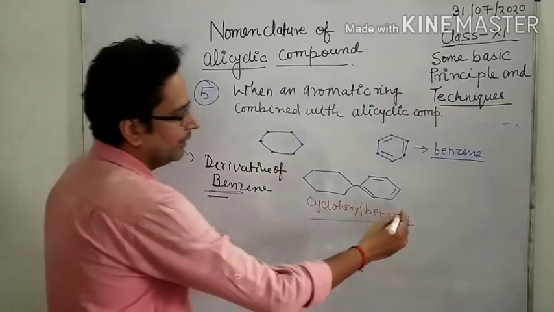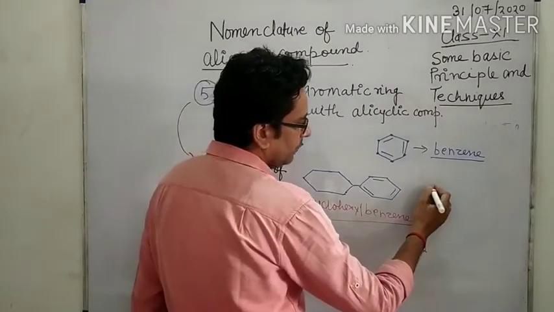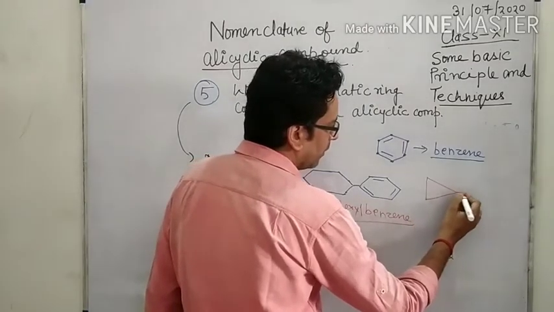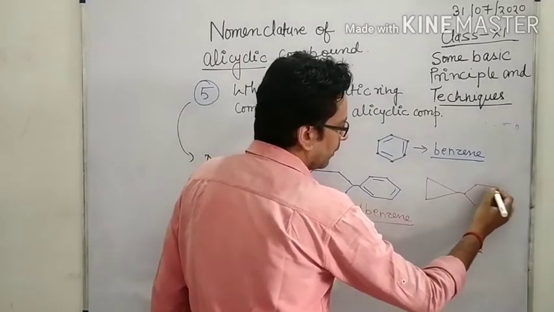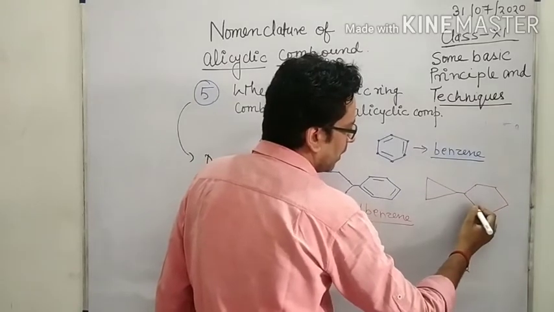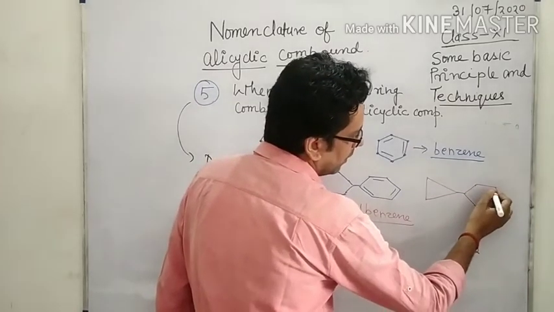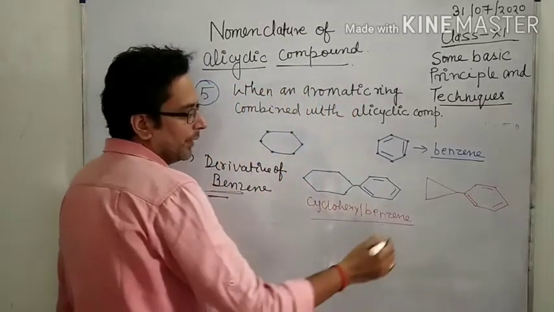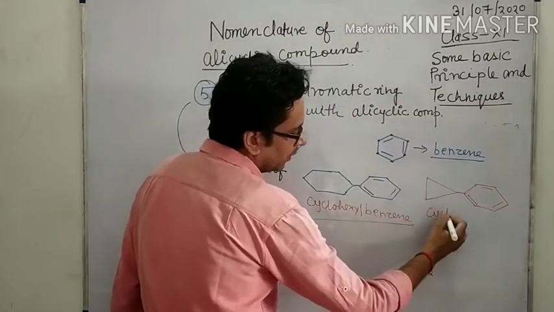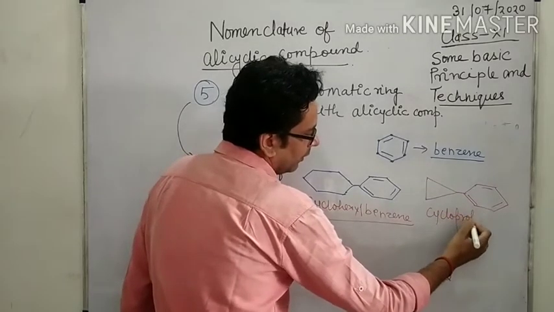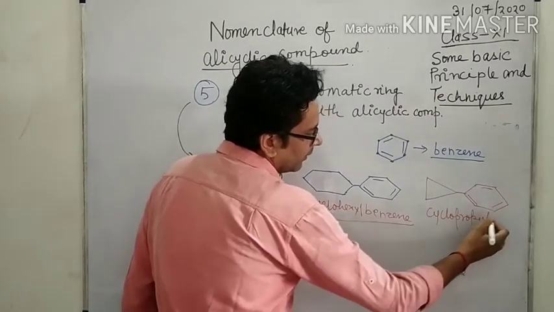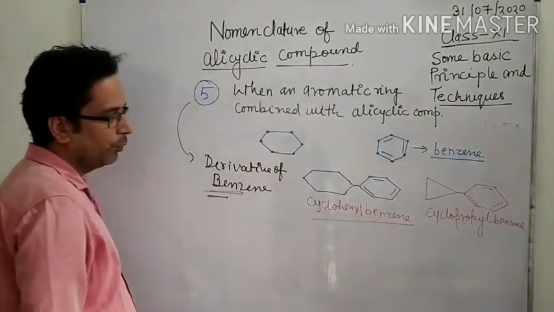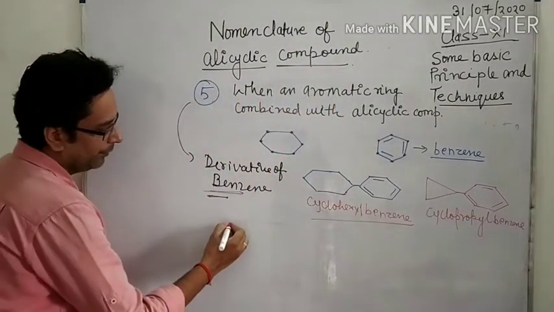Now what is the name of this compound? Cyclopropyl benzene. Cyclopropylbenzene.